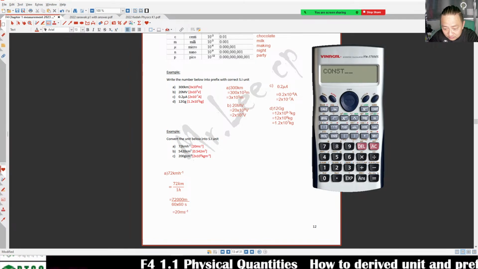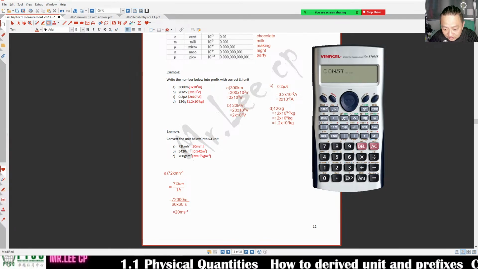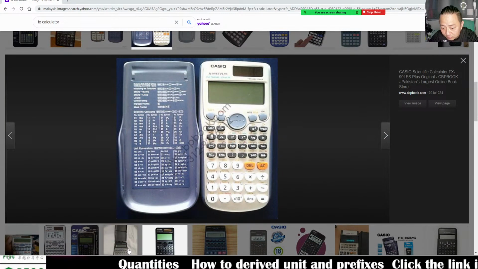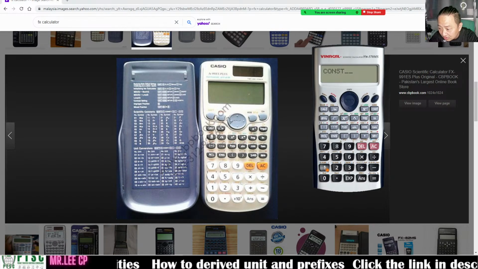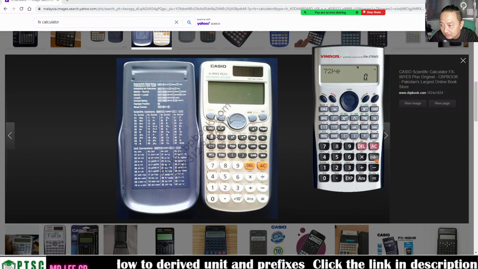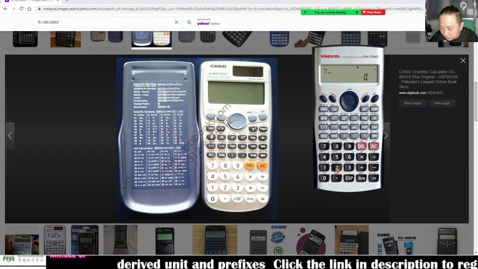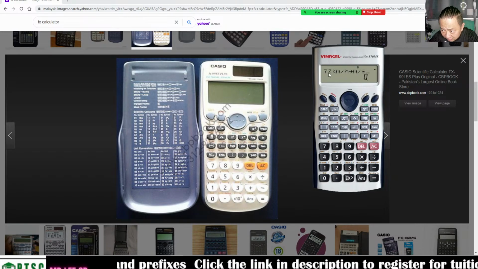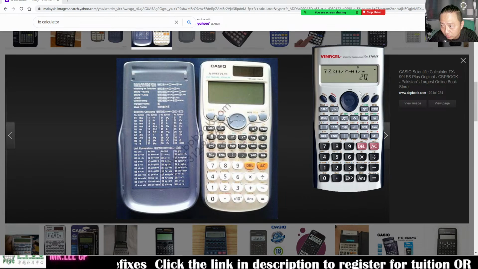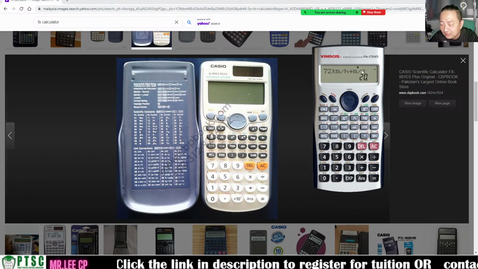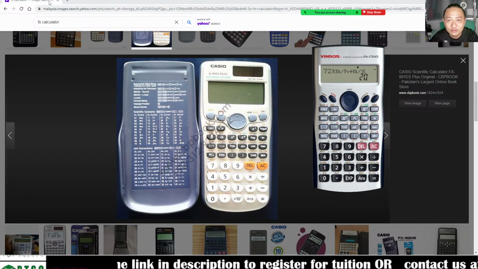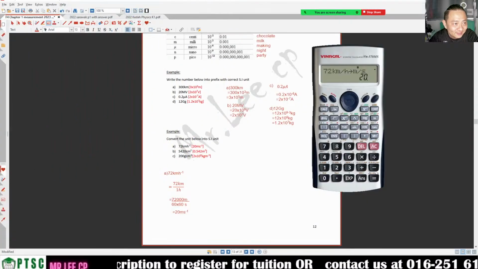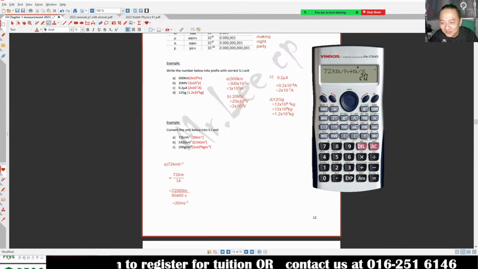Shift conversion 19. 72 shift conversion 19. 72 kilometer per hour changed to meter per second is 20. You can cheat if you know, right? You need to have this cover. This cover you throw away, then I don't know.